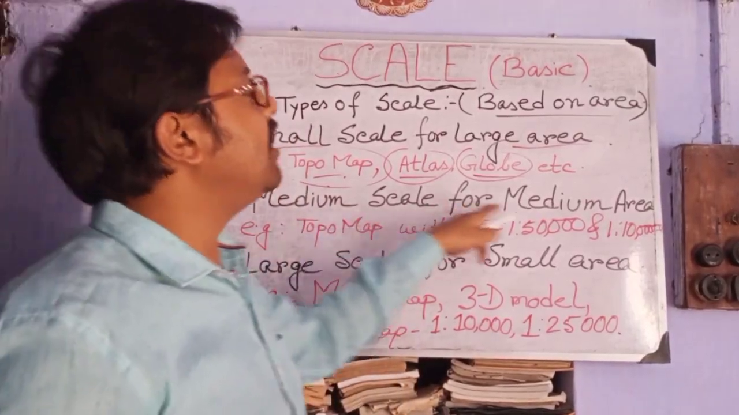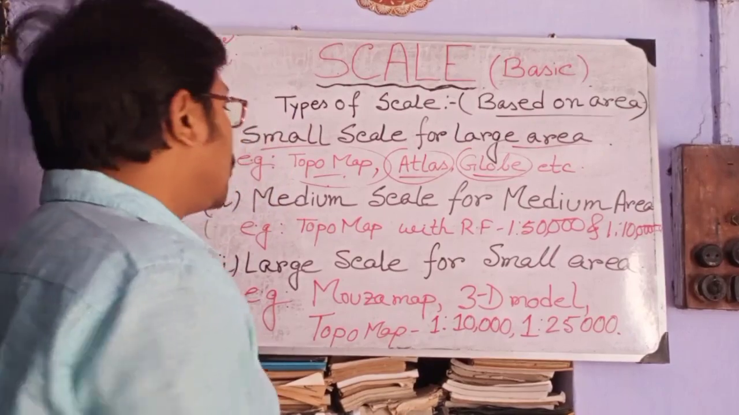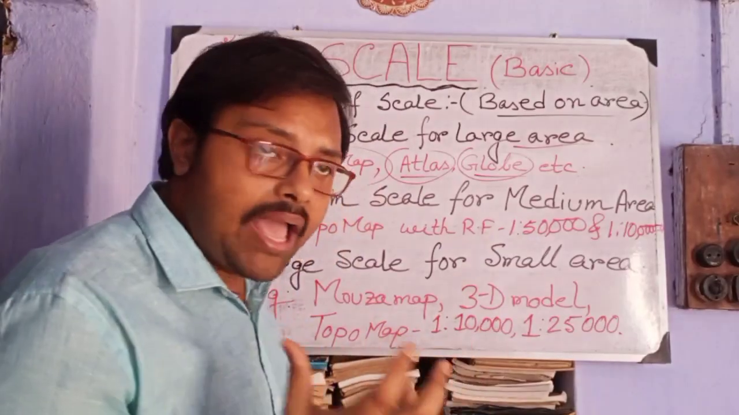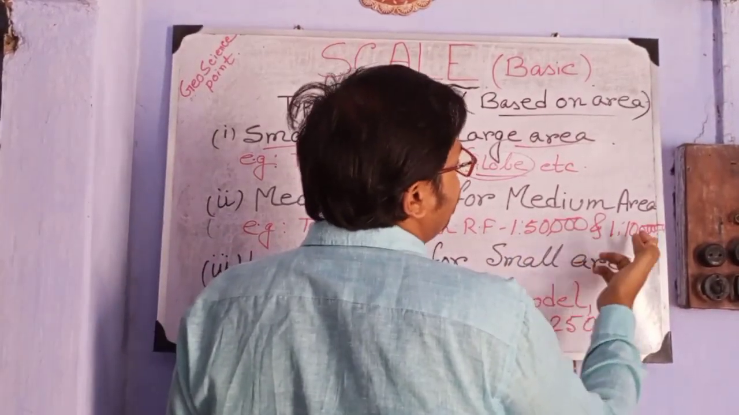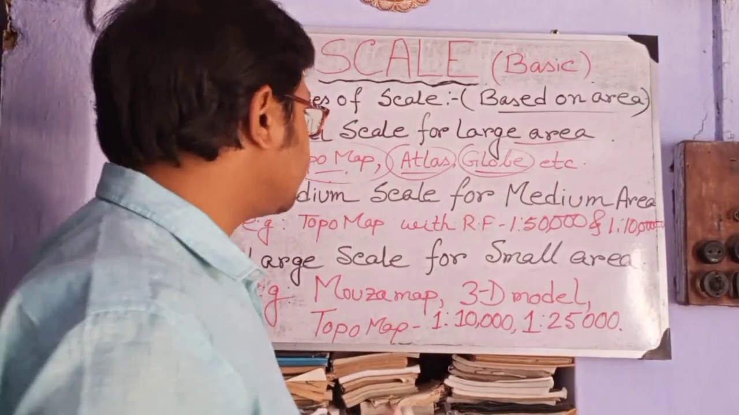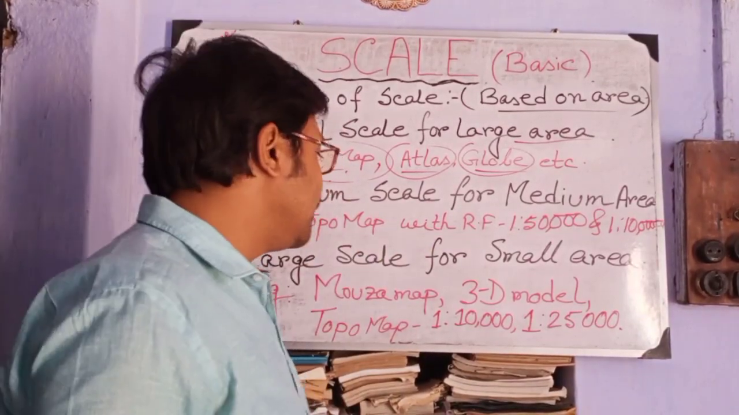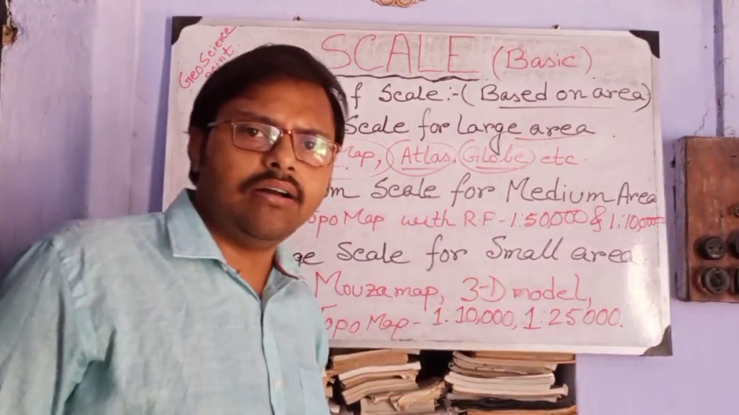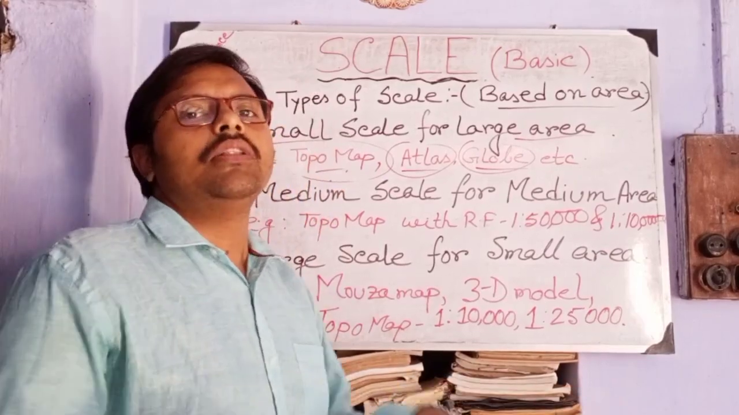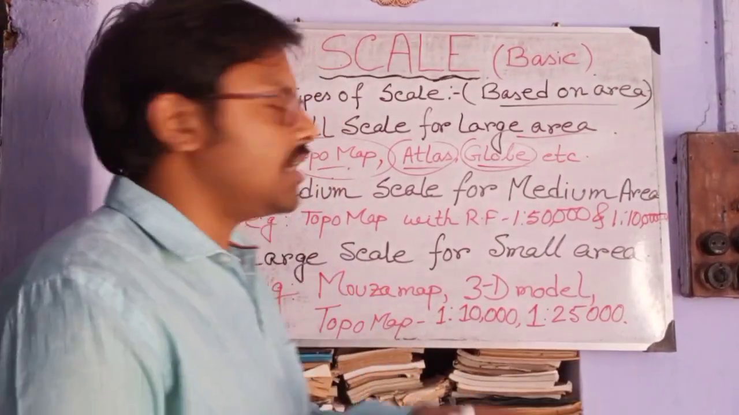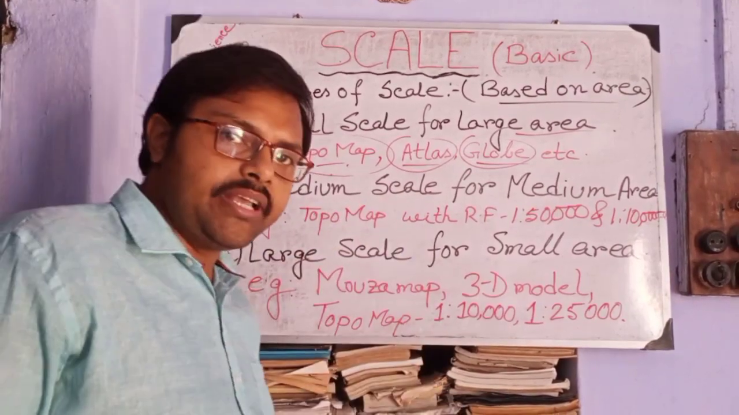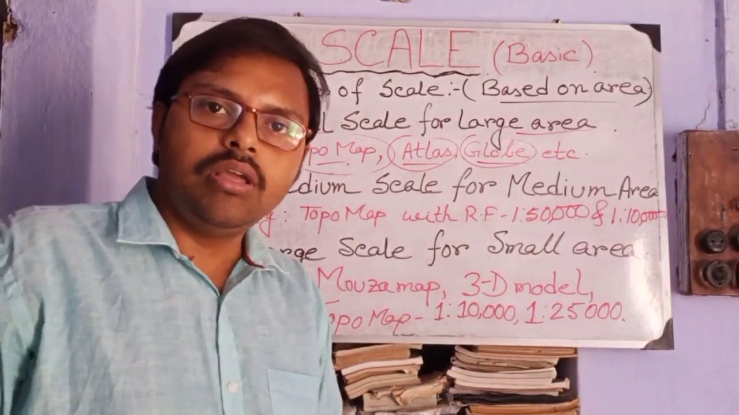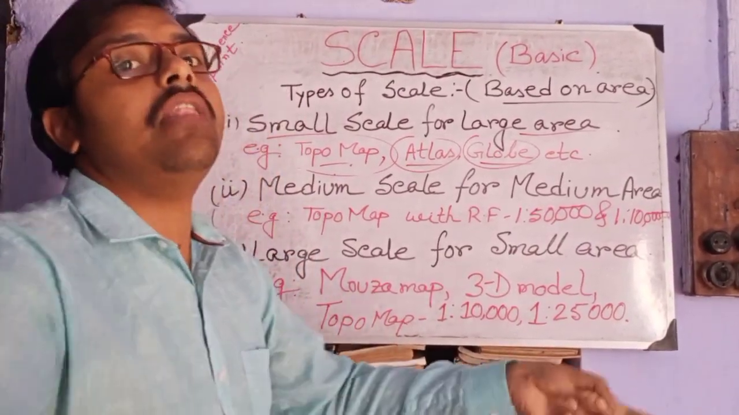Second one is medium scale for medium area. Example, topographical map, with the RF 1:50,000 and 1:1 lakh. Basically these types of topographical maps come under this type of scale, which is a medium scale for medium area. The area on the real globe is of medium size and the map is also of medium size. And third one is large scale for small area, where the area is small and that particular area is represented on a large scale.